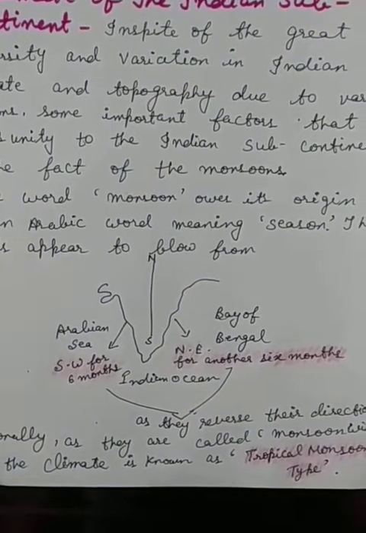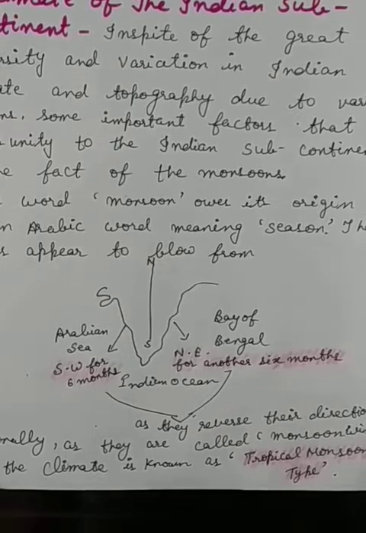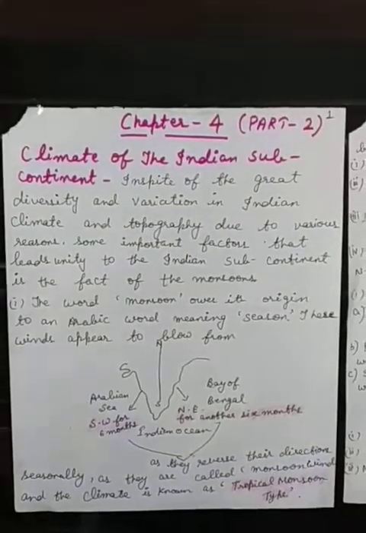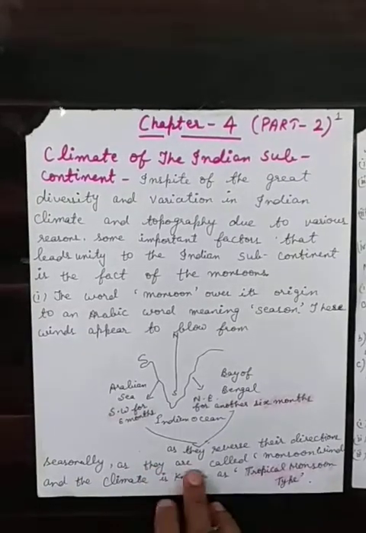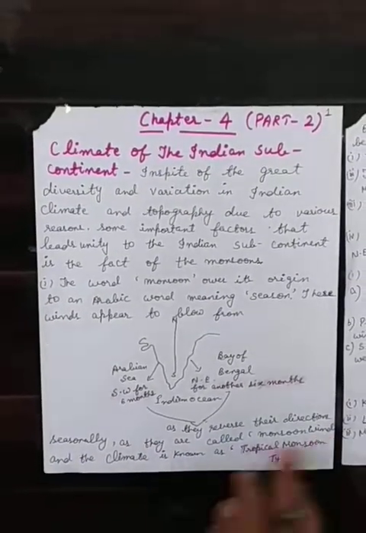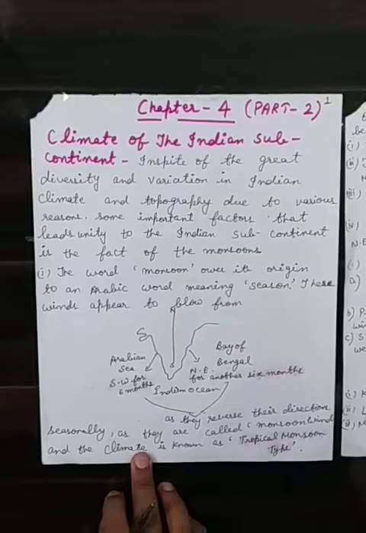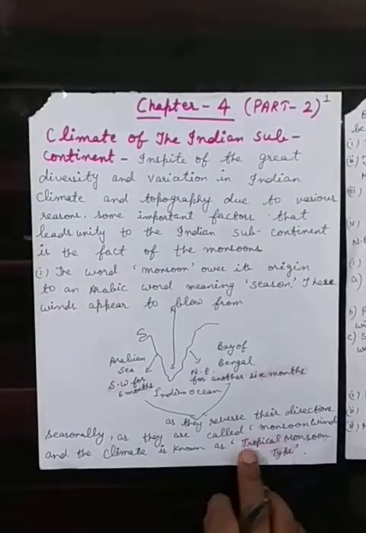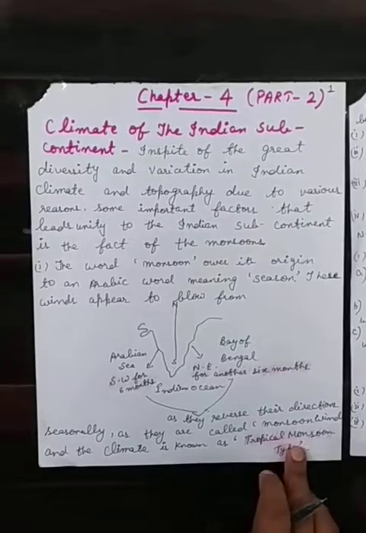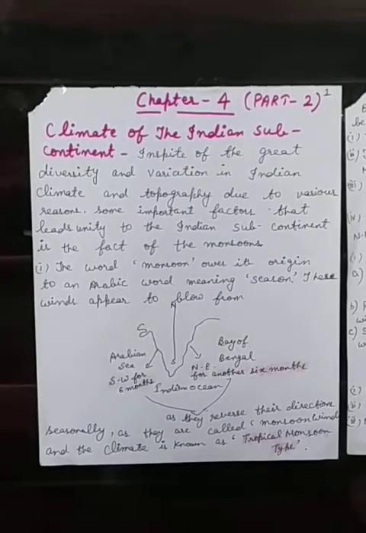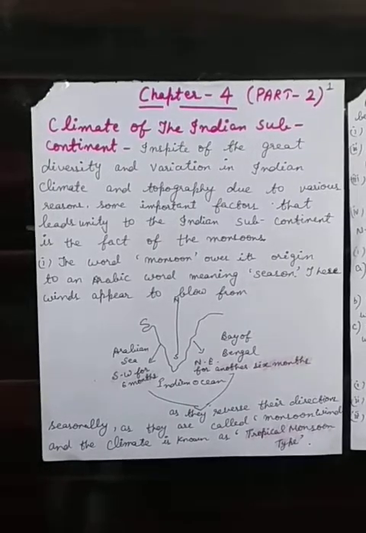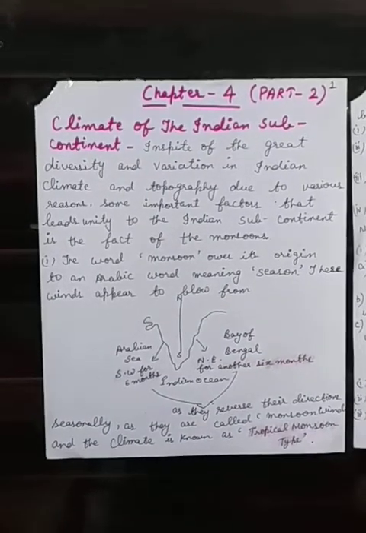These types of winds which are blowing from northeast and another direction. Hence they reverse their direction seasonally and they are called monsoon winds. And the climate, already I explained that day, the climate of India is known as tropical monsoon type. Monsoons are large-scale seasonal wind systems flowing over vast areas of the globe persistently in the same directions, only to be reversed with a change of season.